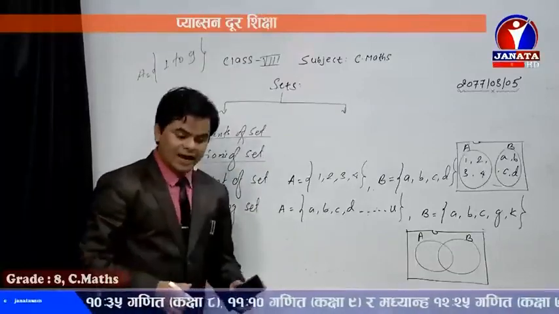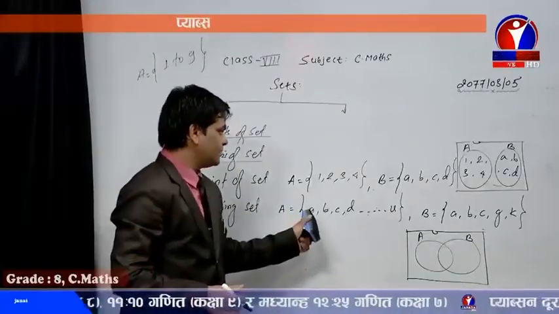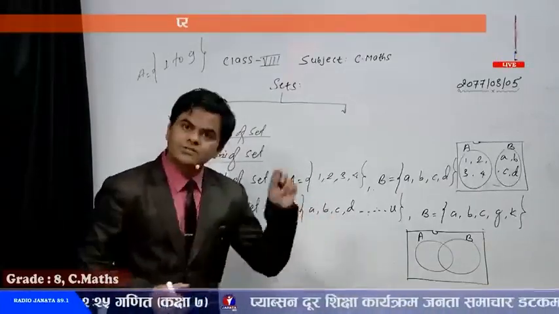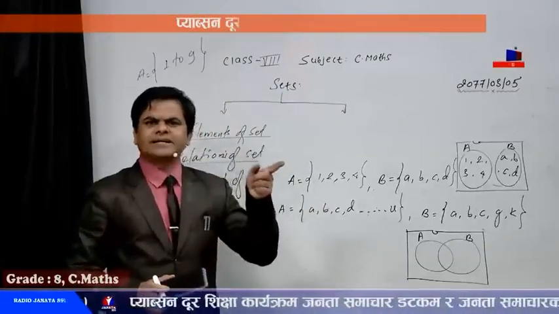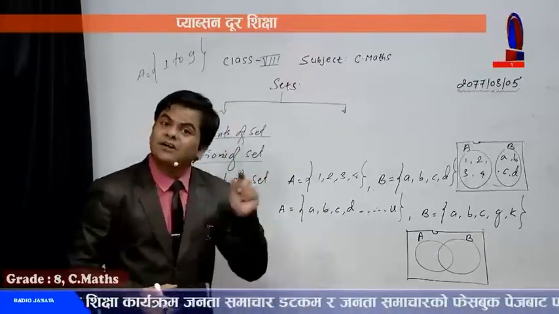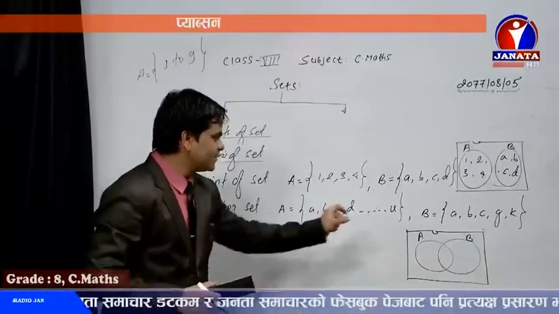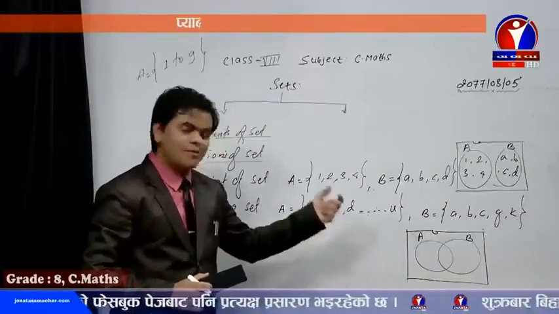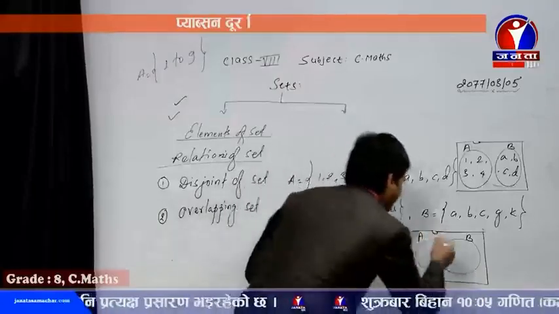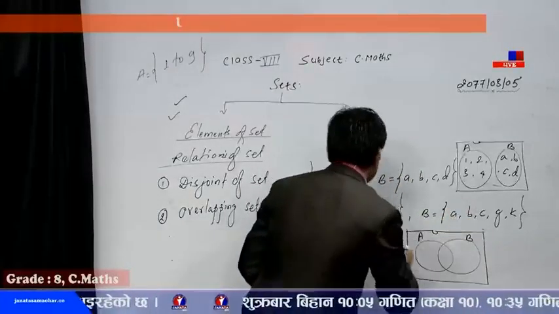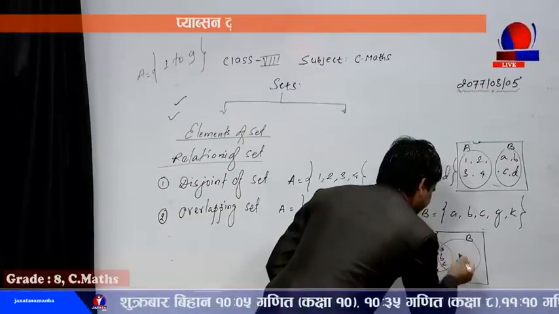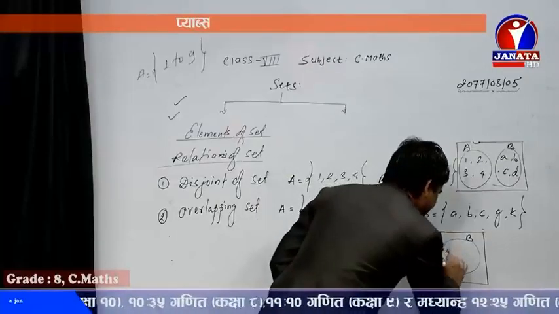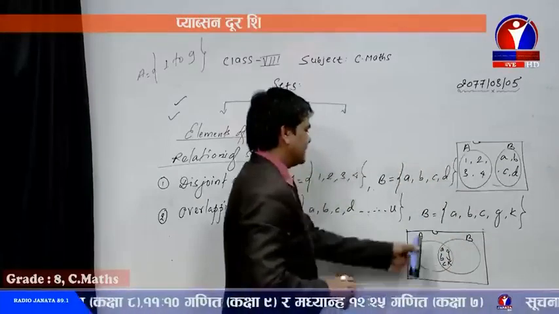Now first of all, while keeping the information of the given question inside the Venn diagram, dear students, we need to use a technique. The technique is, first of all, see the common elements between the two sets, so that you can write the common elements at the very beginning in the overlapping space. So the common ones are A, B, C. Then there is A, B, C, D, E, F, G, H, I, J, K, L. Then G is also common, and then K is also common, and all the elements.